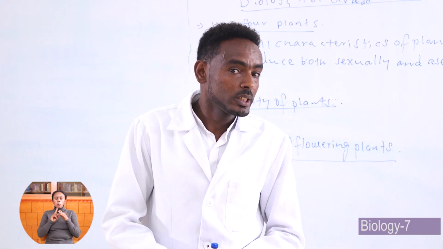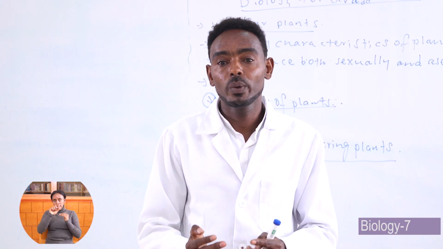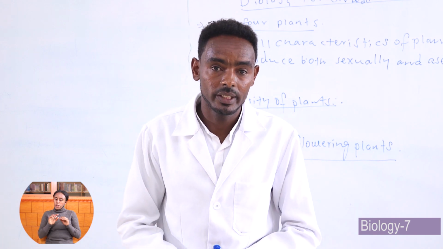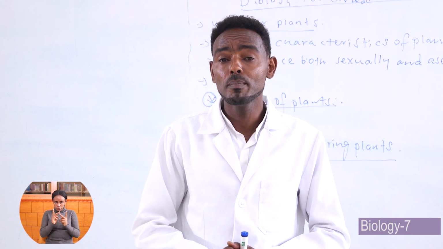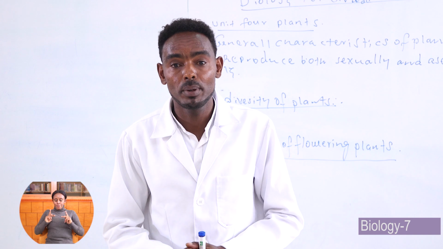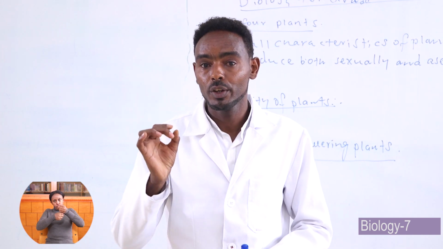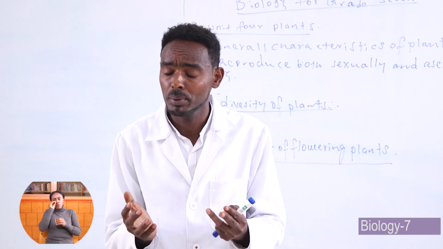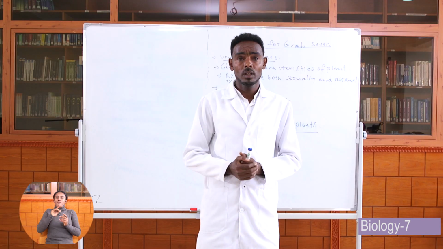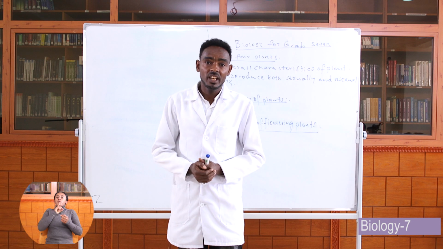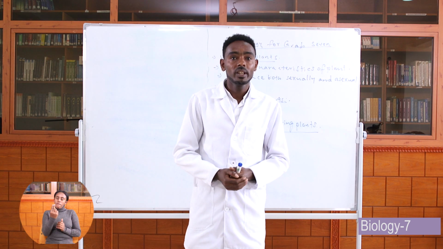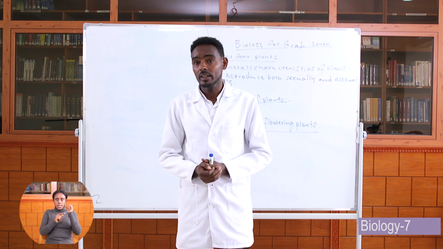What does stem mean? Let us see together the definition of stem. The stem is the main body or part of a plant which supports the leaf, the flower, the fruit, and the whole part of the plant above the ground. And now we see some functions of the stem for the plant.